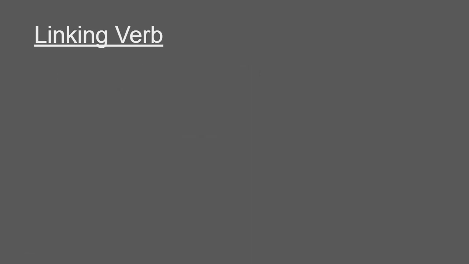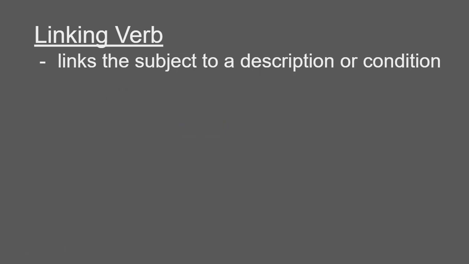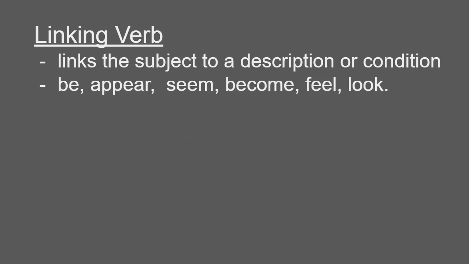Next, we'll talk about linking verb. A linking verb links the subject to a description or condition only. It doesn't take any action. Be verbs means am, is, are, was, were. Appear, seem, become, feel, look. Those are generally used as linking verbs.